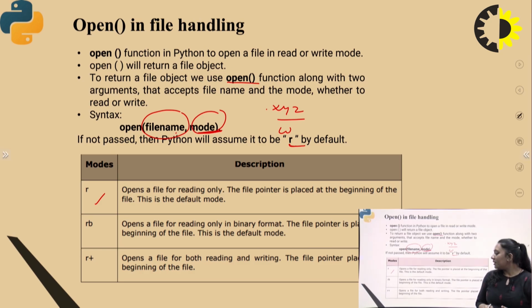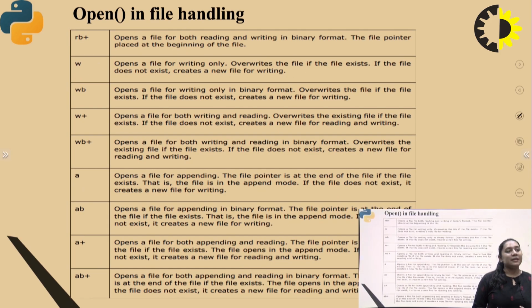Next is r+. The r+ mode is used for both operations. It can read and write, and the pointer is placed at the beginning of the file. Next is rb+. rb+ opens the file for both reading and writing in a binary format, placed at the beginning of the file. w is for writing only, right? It can overwrite any existing file, and if the file does not exist, then it creates a new file, right?